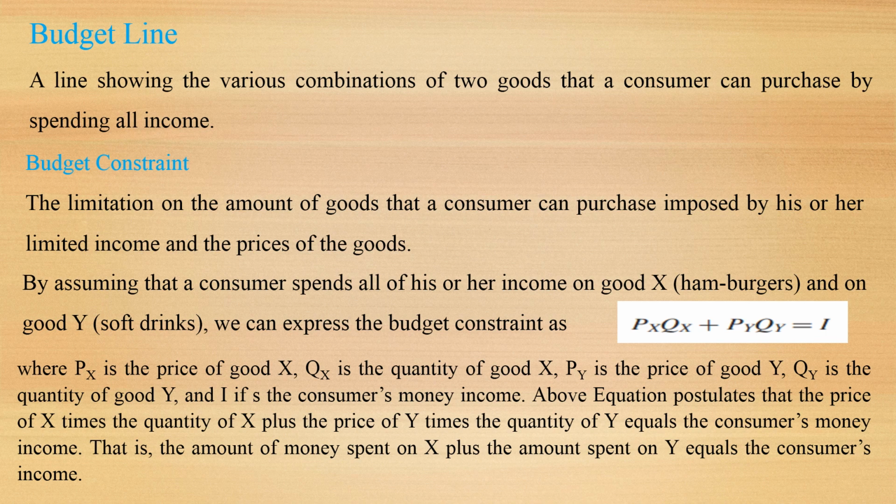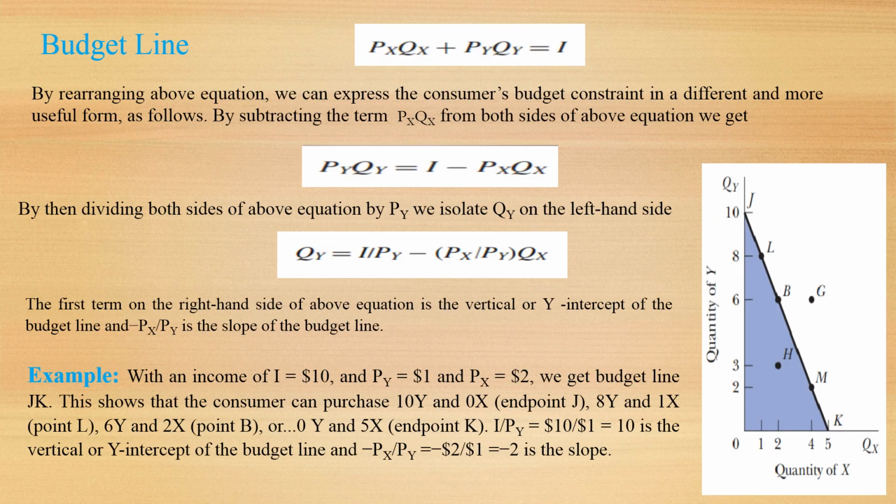In the above equation, we postulate that the price of X times the quantity of X plus the price of Y times the quantity of Y equals the consumer's money income. That is, the amount of money spent on X plus the amount of money spent on Y equals the consumer's income. We have the budget line PxQx plus PyQy is equal to I.